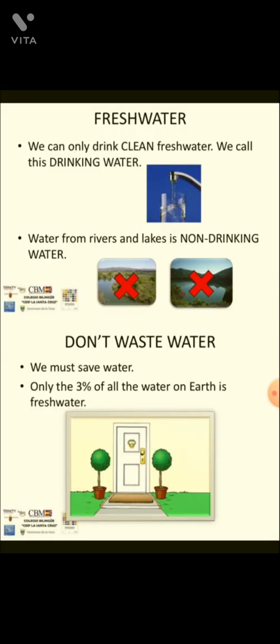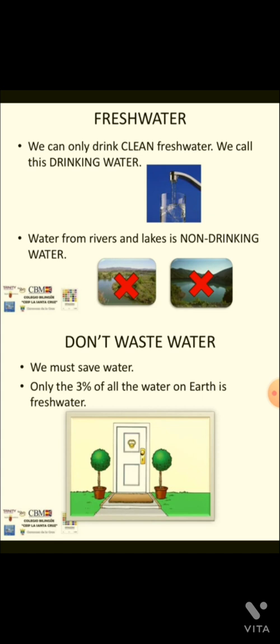Next topic, fresh water. We can only drink clean fresh water. We call this drinking water, because if we drink dirty water which contains contaminants, then we can fall ill. That's why we should always drink clean fresh water. Water from rivers and lakes is non-drinking water. We cannot drink water from the rivers and lakes. We have to purify it in the industry.